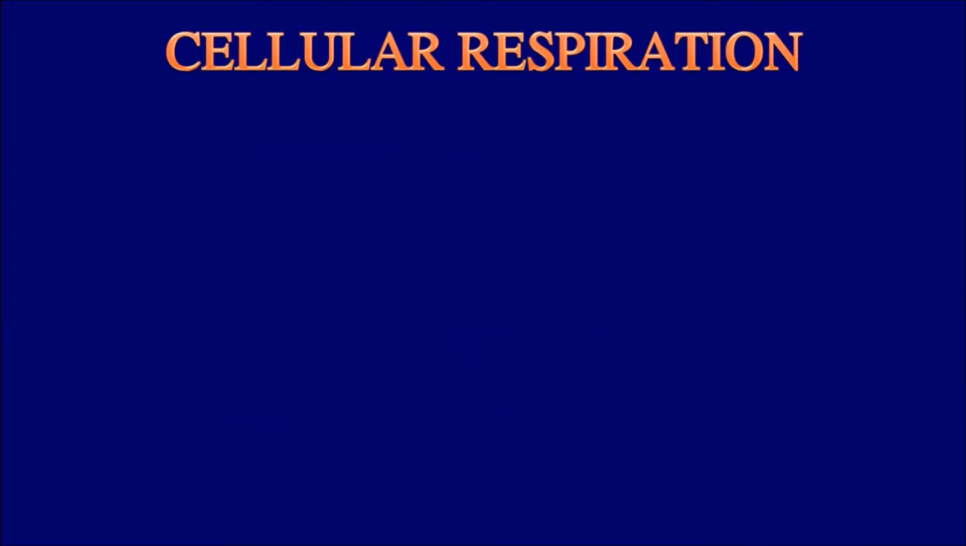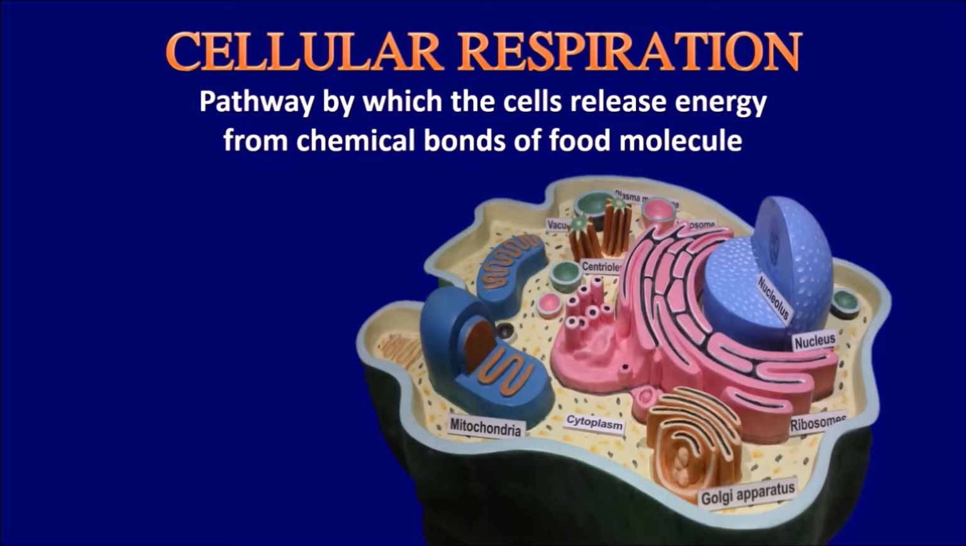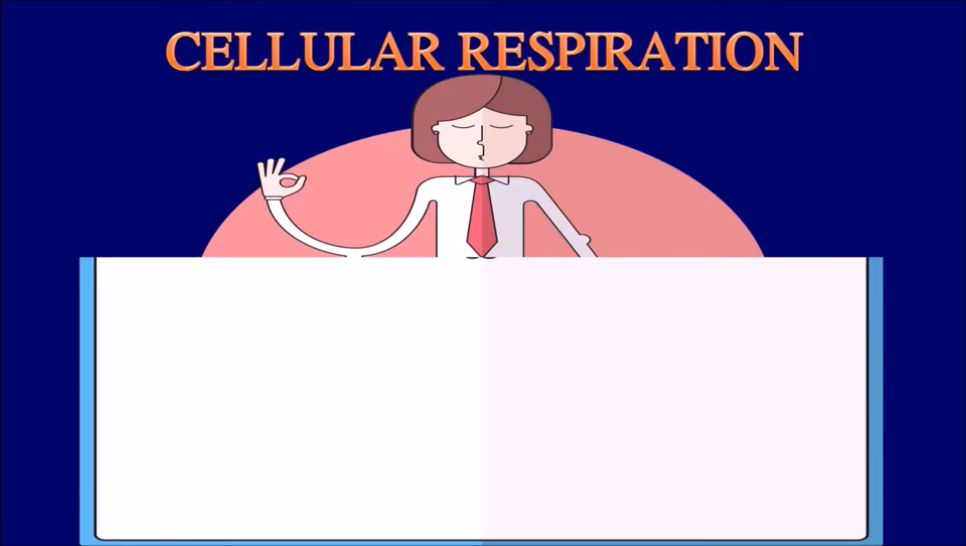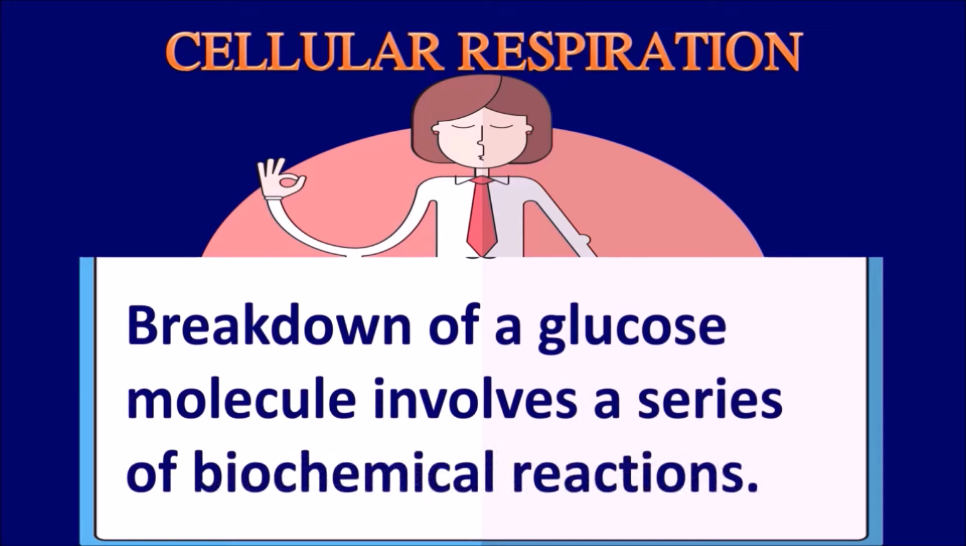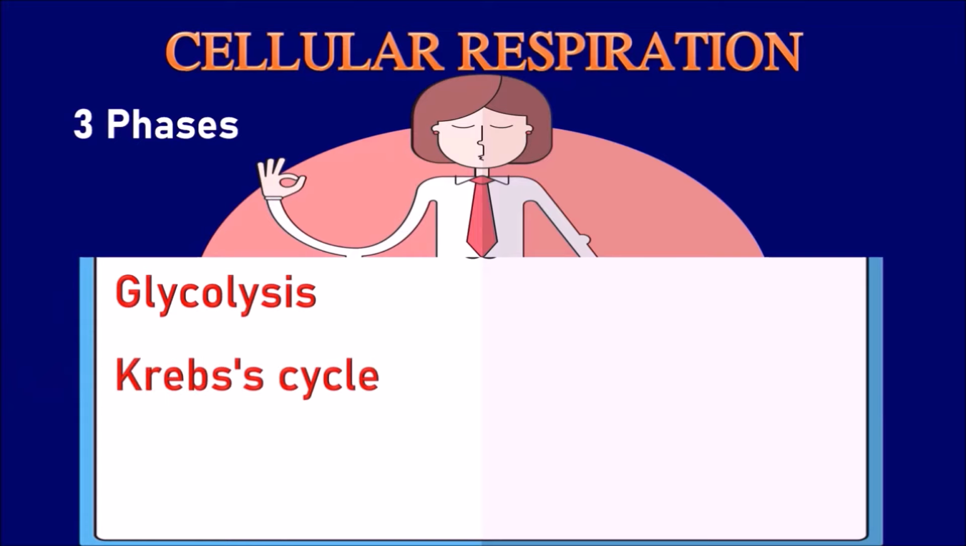Cellular respiration. It refers to the pathway by which the cells release energy from chemical bonds of food molecules. It does not occur in a single reaction. In eukaryotic cells, it occurs in both cytoplasm and mitochondria. Breakdown of glucose molecule involves a series of biochemical reactions. It occurs in three phases. The first one is glycolysis, the second phase is Krebs cycle, the third phase is electron transport system.